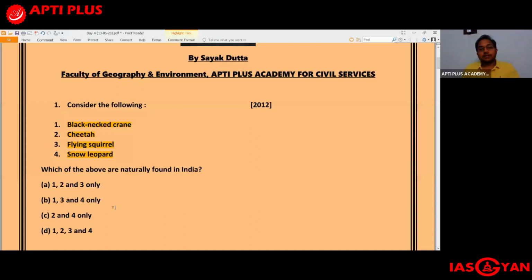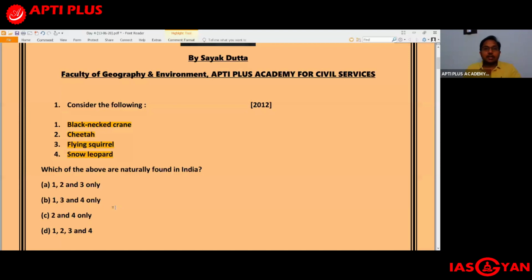Now the question arises, okay, the Asiatic cheetah went extinct from India. Now, if India has to introduce the cheetah, where will they get the cheetahs from? Because the Asiatic cheetah, apart from India, where it was earlier found, is now only found in Iran. And that too, the population is very, very small. Around 50 individuals of Asiatic cheetah are found in Iran.